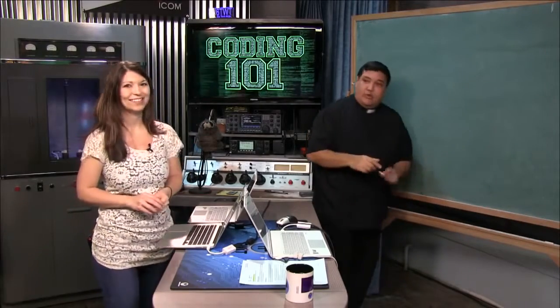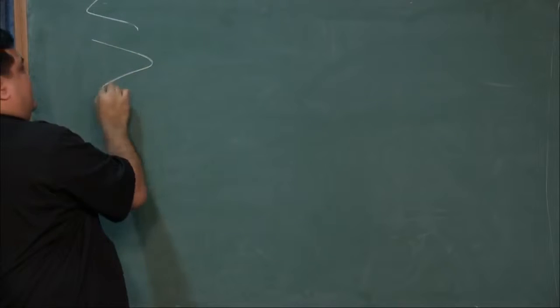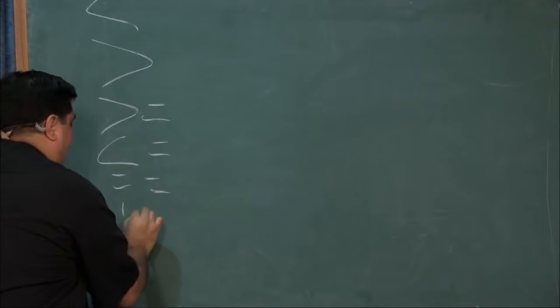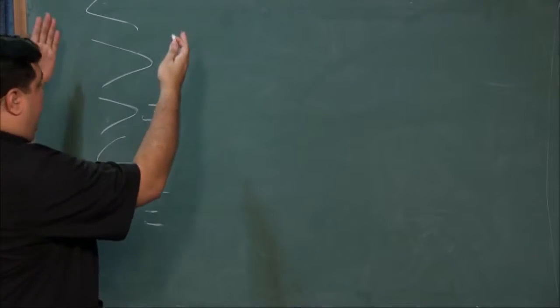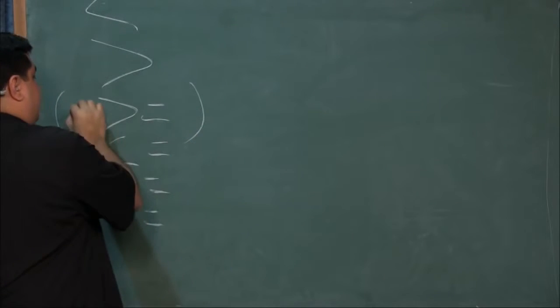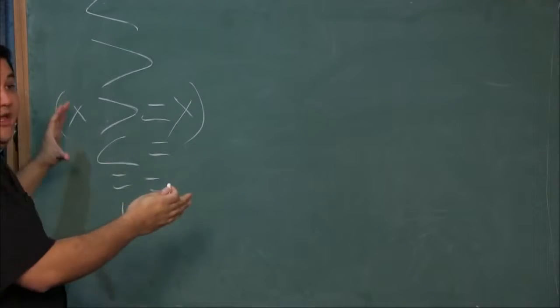Yes, he did. Now, remember when we talked about relational expressions last week, we're talking about those symbols from math class. You remember these? I remember those. Less than, greater than, equal to, less than or equal to, or not equal to, correct? Yes, these are all the relational operators that we can use. When you put this inside of parentheses and put some sort of operand on either side, the condition will either be true or false. Is an operand the same as a variable? No, an operand is just on either side of the operator. It's what you do the operation on.